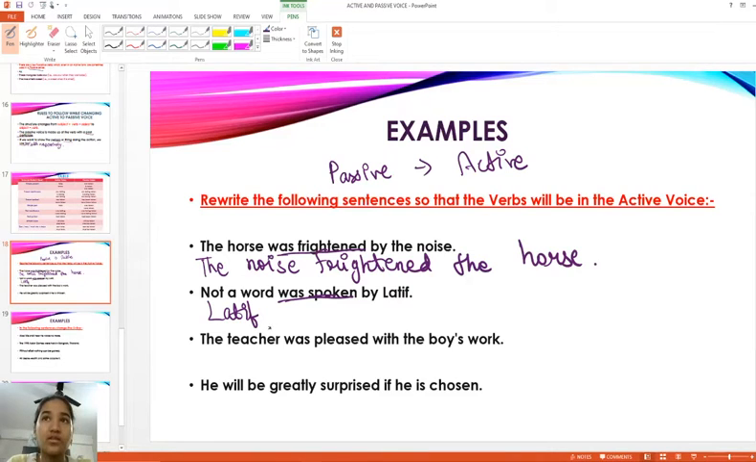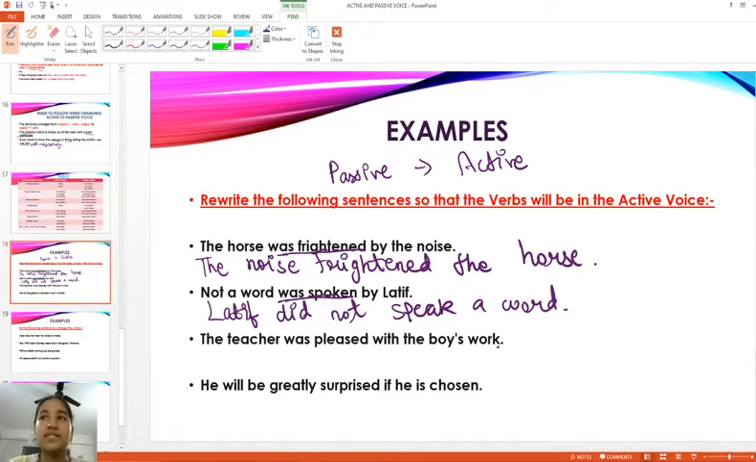Latif did not speak a word. Yes, that's also correct. If we add did, then it will not be spoke, it will be speak. Okay, did not speak a word. When you change it into passive voice, not a word was spoken by Latif. This can also be okay. If you come up with any other sentence for this, kindly place it in the comments box.